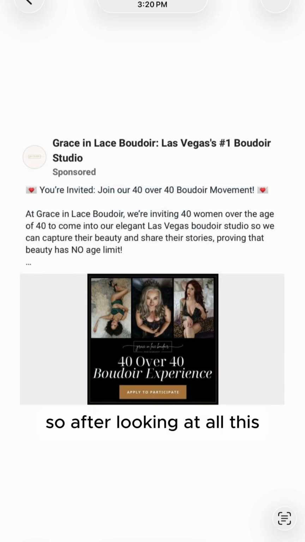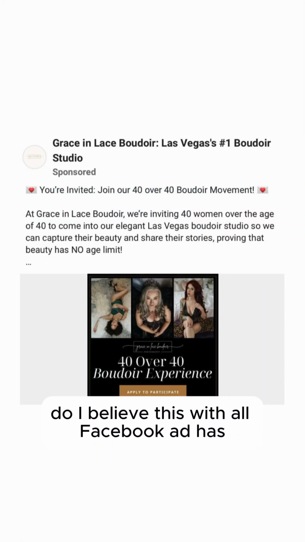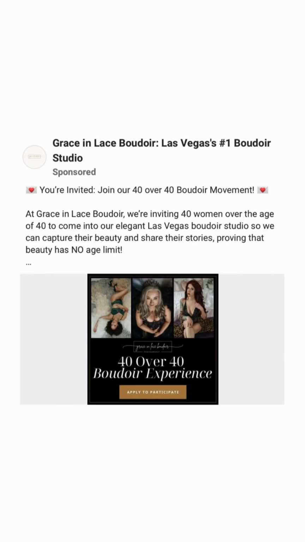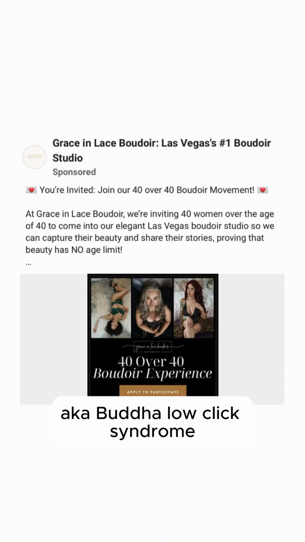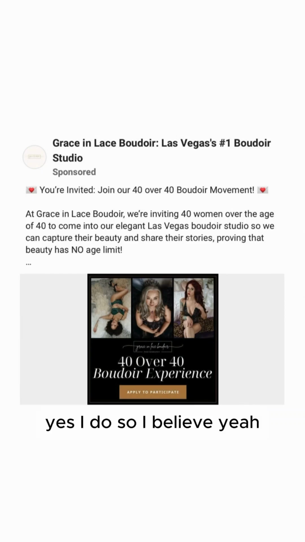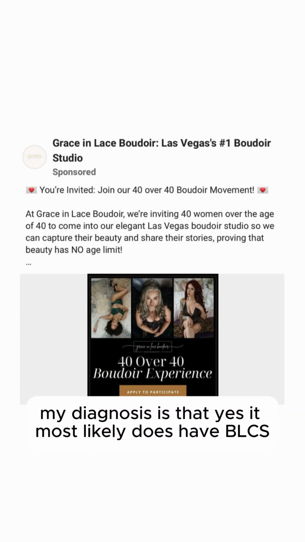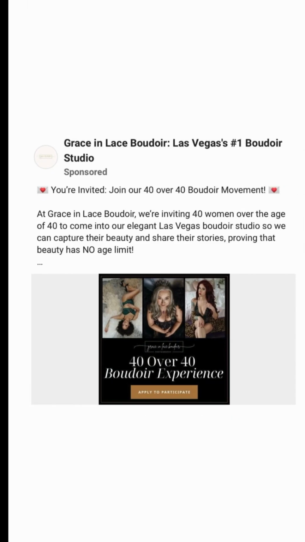So after looking at all this, do I believe this Boudoir Facebook ad has a unique CTR all under 6% and therefore has BLCS? Yes, I do. My diagnosis is that it most likely does have BLCS, Boudoir low click syndrome.